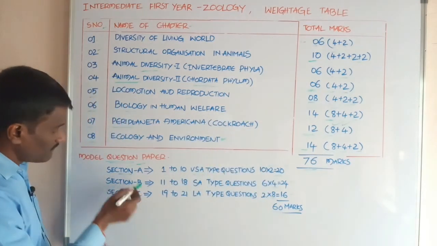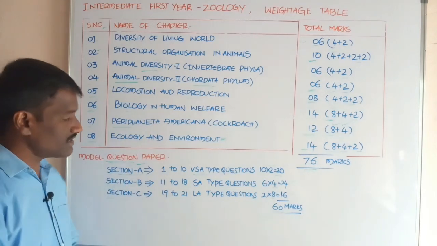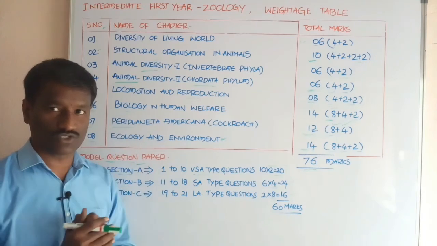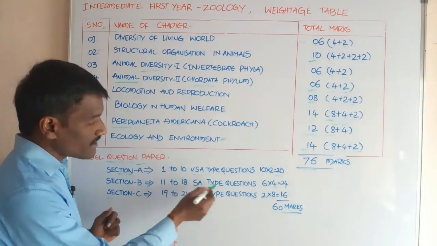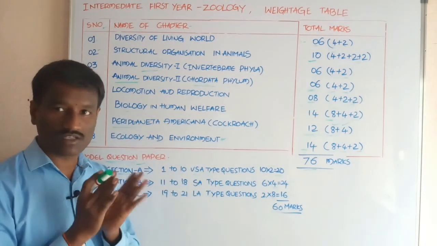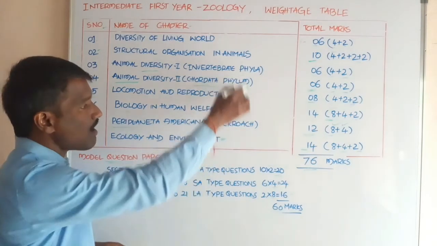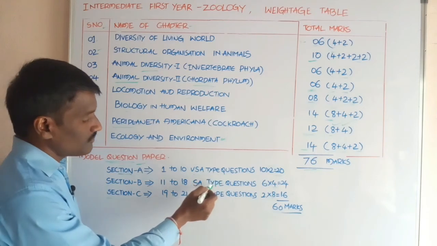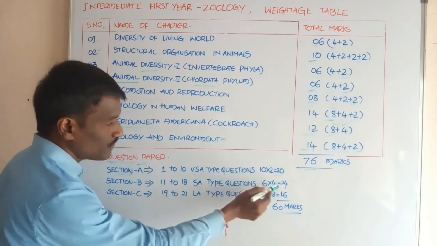Next, section B. Section B has 8 questions, questions 11 to 18. These are short answer type questions given from all the chapters. Students, each answer carries 4 marks.